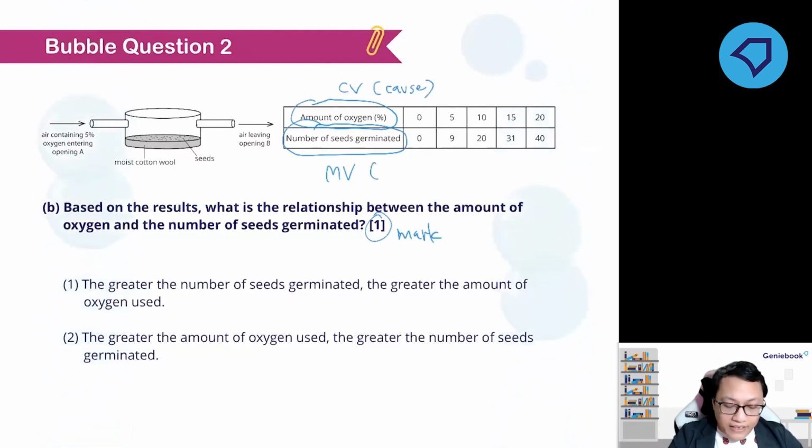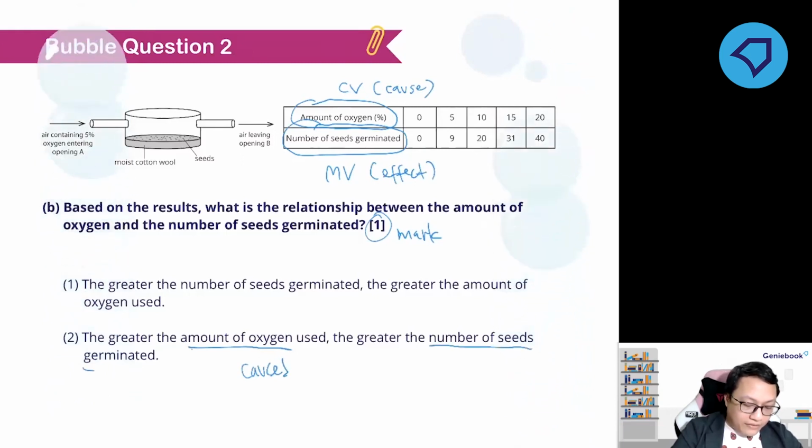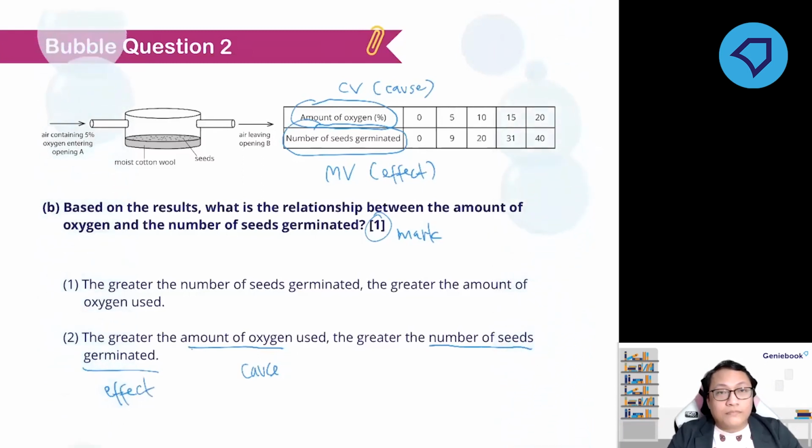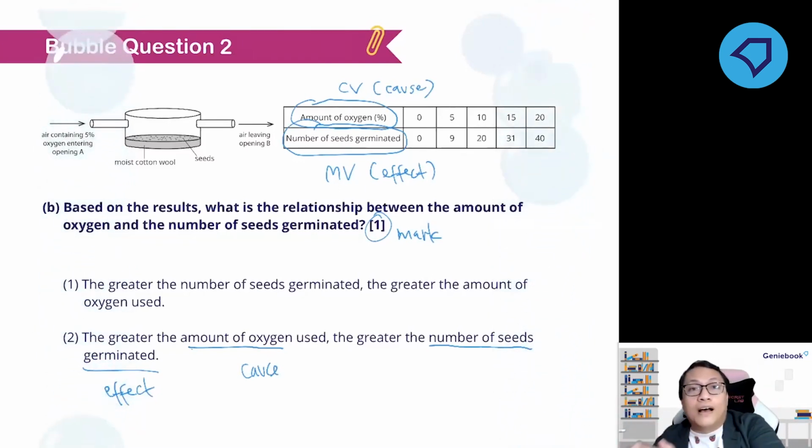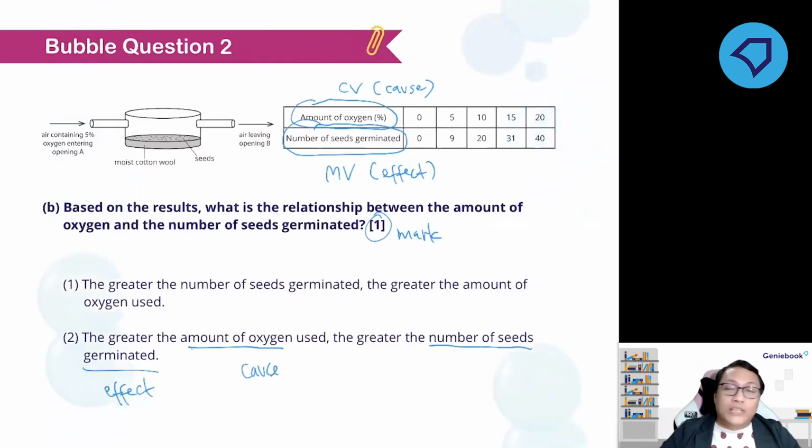So the effect is the measured variable. This one is the cause, this one is the effect. So the relationship has to be presented in that way: cause followed by effect, not the other way around.